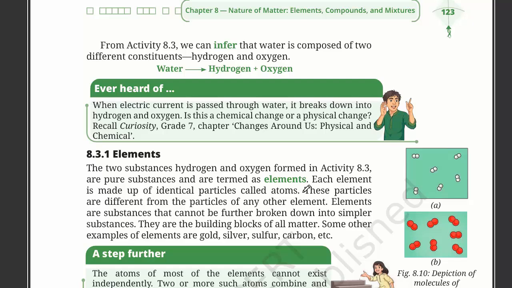From the above activity, we can infer that water is made of hydrogen and oxygen. When electric current is passed through water, it breaks down into hydrogen and oxygen. Is this a chemical change or a physical change? We can see that this is a chemical change.